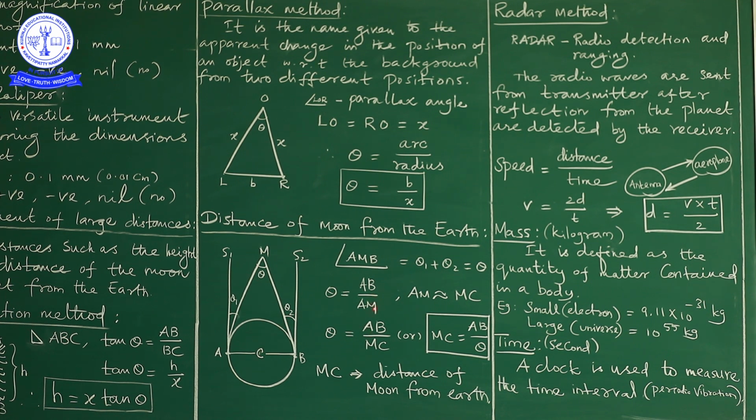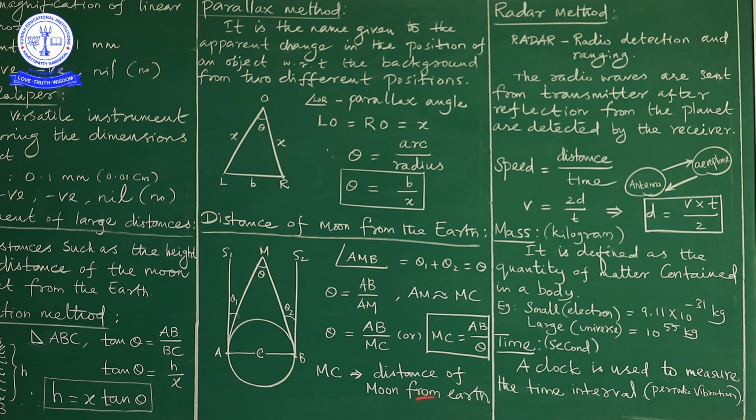So, instead of AM, we can replace it with MC. Substituting MC instead of AM, theta is equal to AB by MC. Or from this, MC is equal to AB by theta. Just rearrange or interchange theta and MC. Here MC is the distance of the moon from the earth.